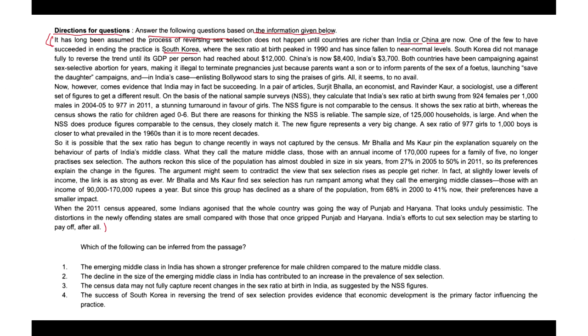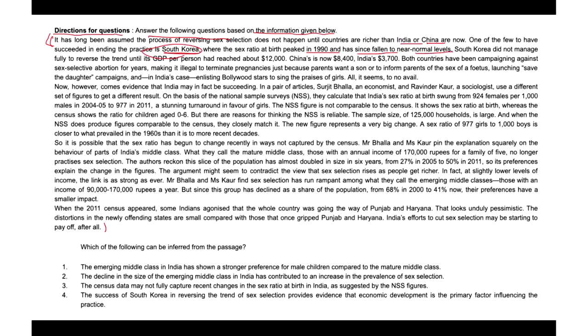It also stated one particular country, South Korea, and how it succeeded in ending the practice, where the sex ratio at birth peaked in 1990 and has since fallen to near normal levels, isn't it?